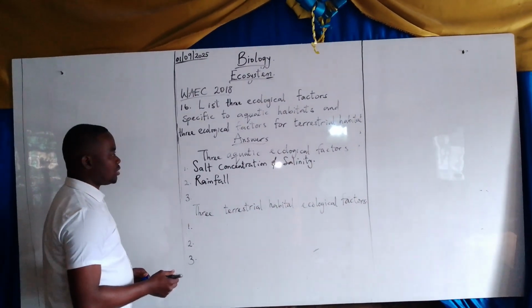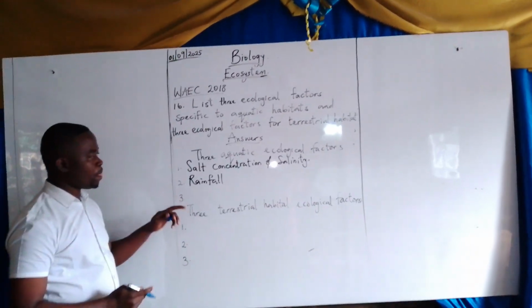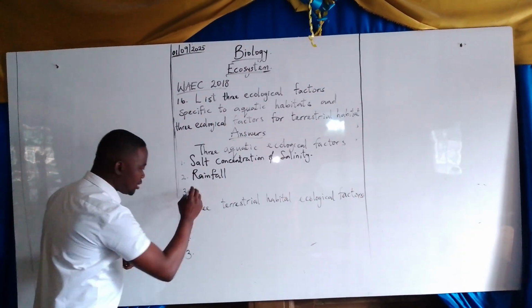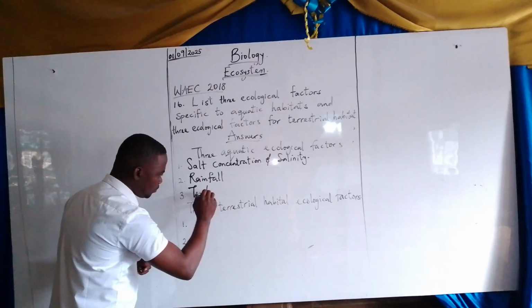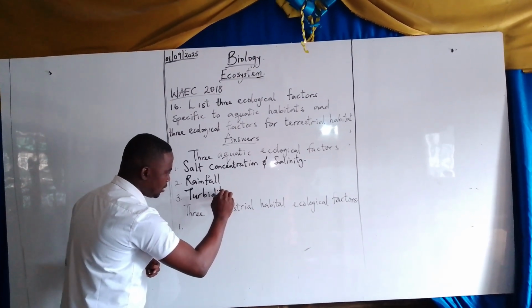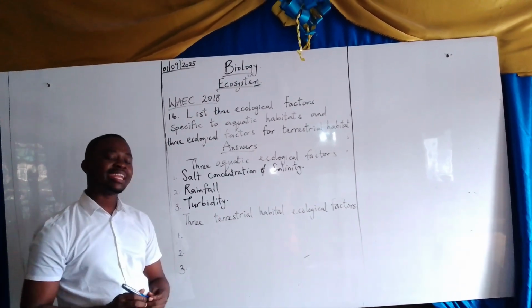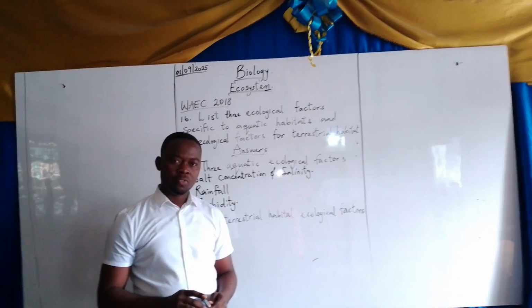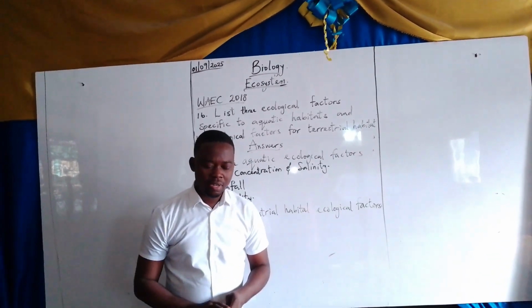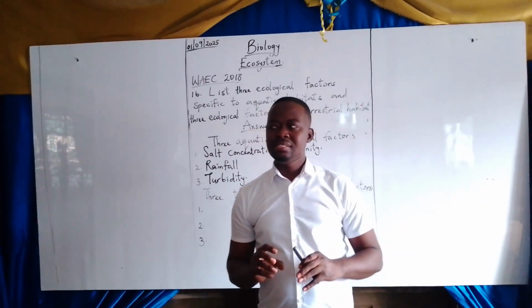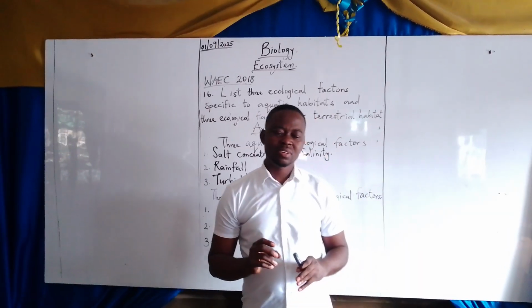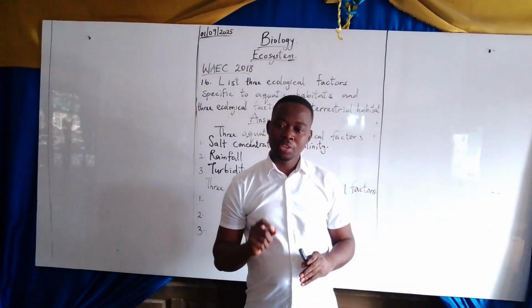Okay, another one, we have salt concentration, we have rainfall. Another one is turbidity. Turbidity explains the cloudiness of the water. What is the cloudiness of the water? It simply means the concentration of debris in the water.